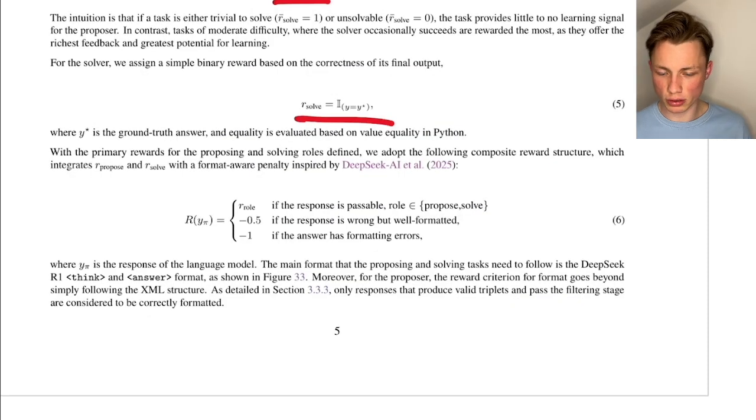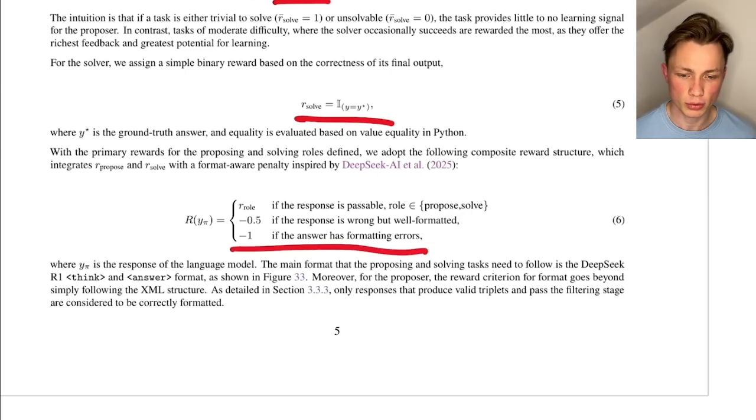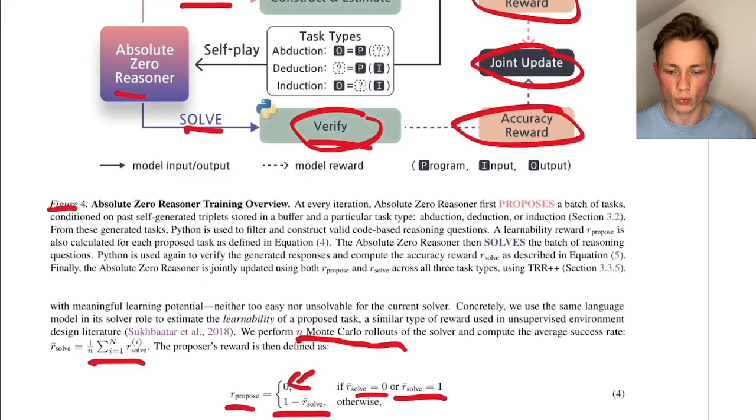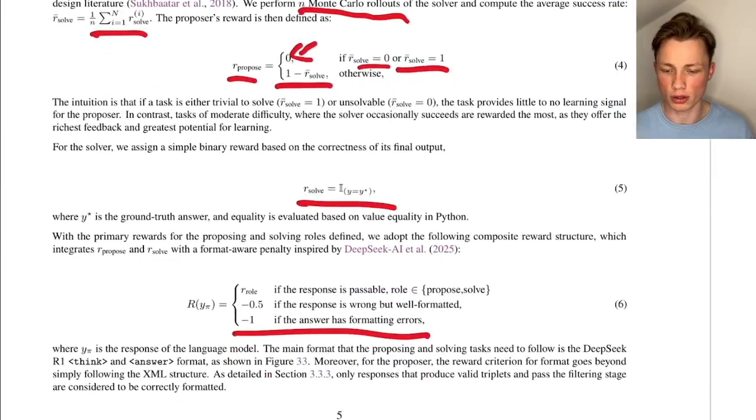One important thing they are adding here, in order to have a good format of the task and also the solution, is one or two format rewards. So if the answer has a formatting error, the reward is negative, so -1, and if the response is wrong but well formatted, the reward is -0.5. Okay, this is just for formatting, so that it looks good and that the verifier can work with the outputs of the model.